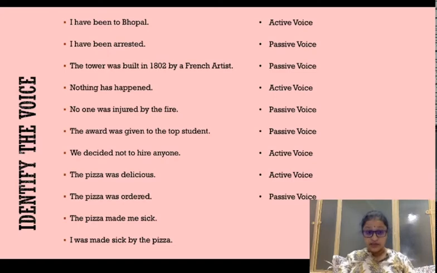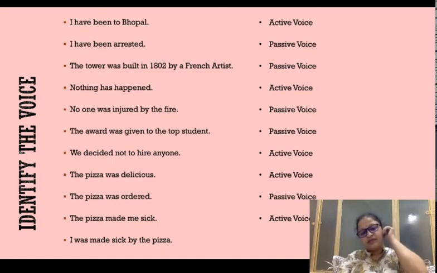Yes, it did something to me. So the pizza is the subject, the doer of the action, and hence it is an active voice. I was made sick by pizza. Am I doing something? I am the principal word in the sentence. I am put in the subject position, but is the subject doing something here? I was made sick. I did not make pizza sick. Pizza made me sick, and I was made sick by pizza, which is why action is being done upon me, and hence this sentence is a passive voice sentence.